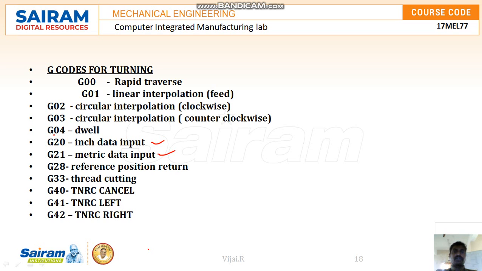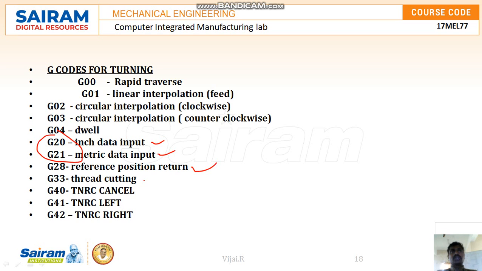As I said, that is the reference point return. If I want to bring the tool to its home position, I have to use G28 for returning to the home position. G33 is used for thread cutting. These are normally single G codes, which are preparatory functions used for a single movement.